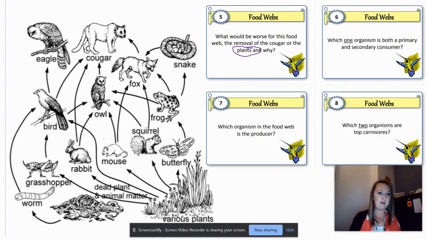What about the bird? We've got the bird that eats plants, and the bird also has two other arrows. It's got grasshoppers and it eats worms. So in this chain, this is our producer step. It's a primary consumer of grass. It's also a secondary consumer because the grasshopper is a primary consumer in this chain from plants to grasshopper to bird. So grasshopper is primary, which means that bird is also secondary. So number 6 should be bird.